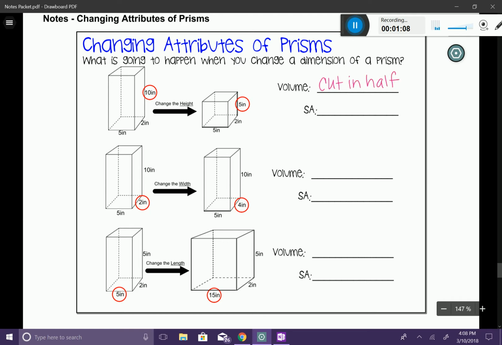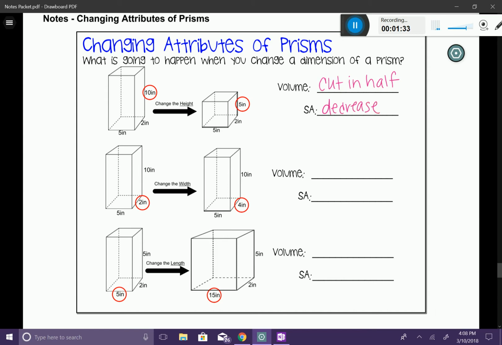Now, if we were to calculate the surface area when we cut one of the dimensions in half, just like we did here with our height, what would happen to the surface area? Well, it wouldn't necessarily cut in half, but it would definitely decrease. So our surface area would decrease if we changed one of those attributes like this.